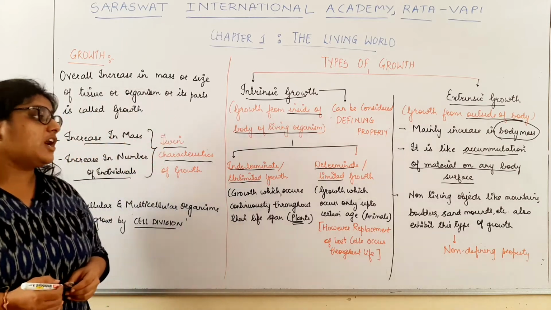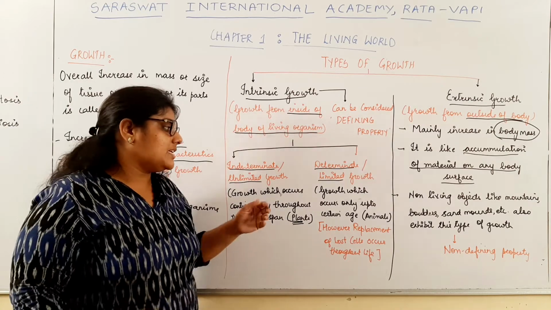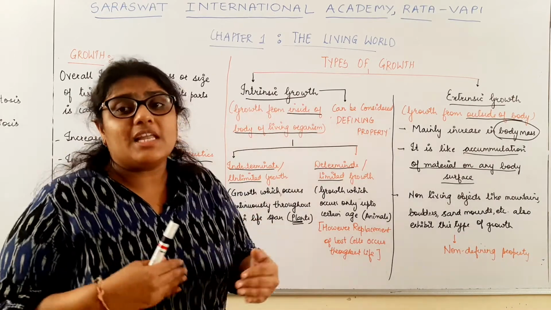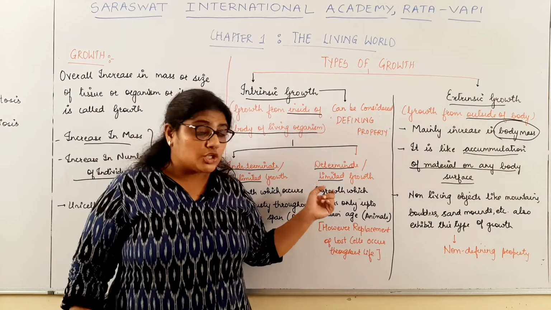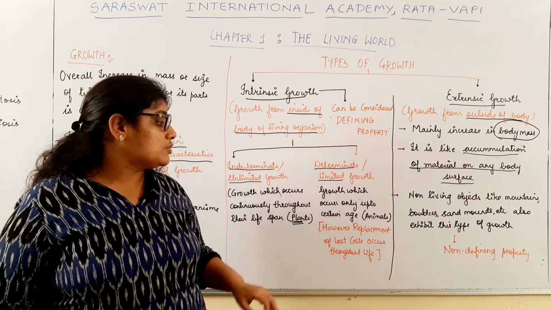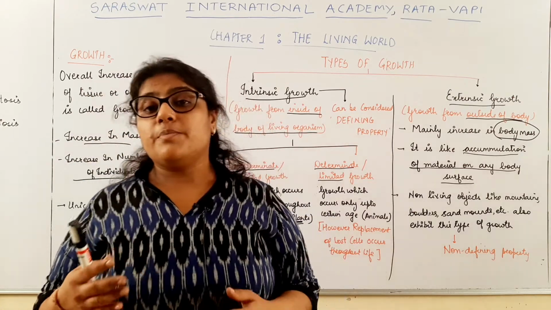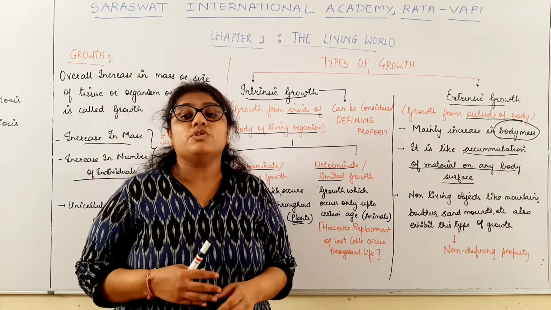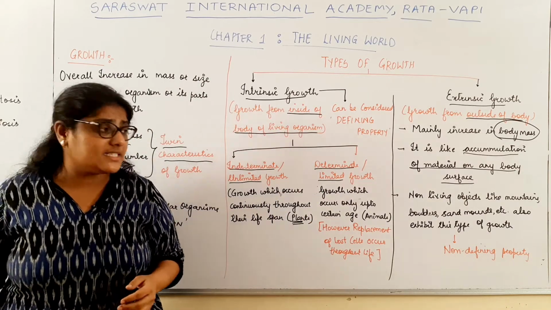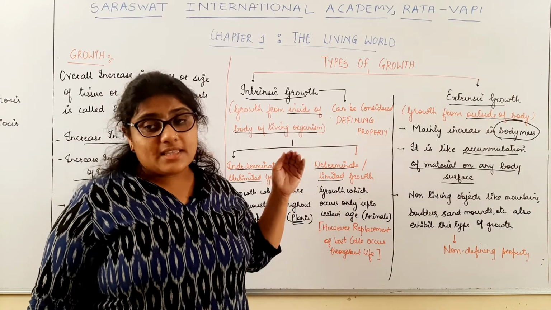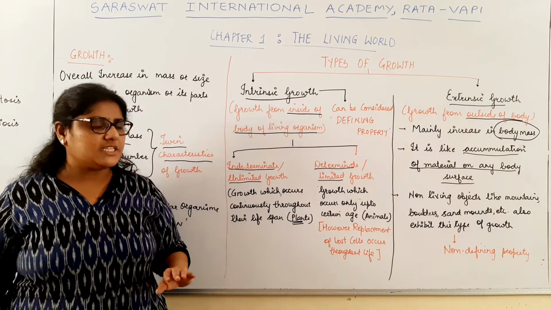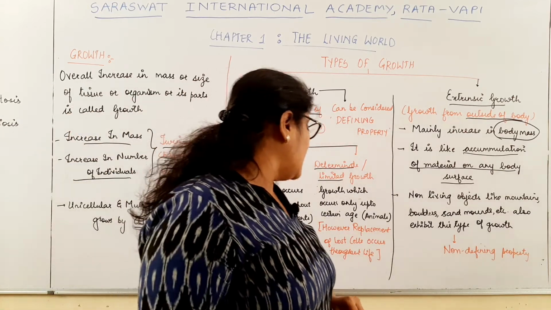The next one is determinate or limited growth. The name itself suggests it is for a certain period of time, a limited period of time. So the process of growth which occurs only up to a certain age of the living organism is called limited growth, and this limited growth is found in animals. Where does the limited growth occur? It occurs in animals.